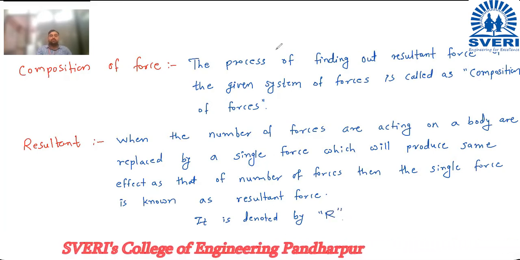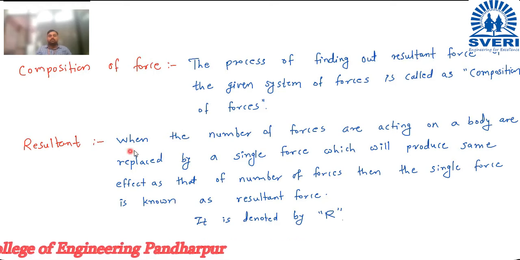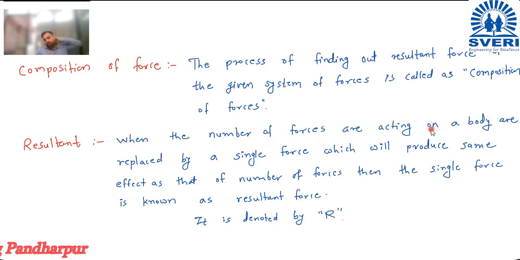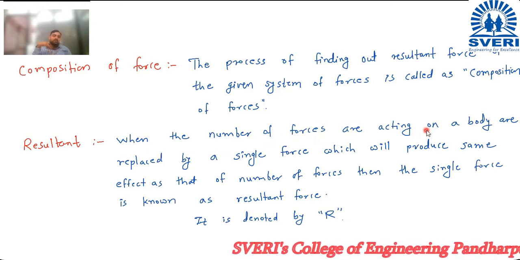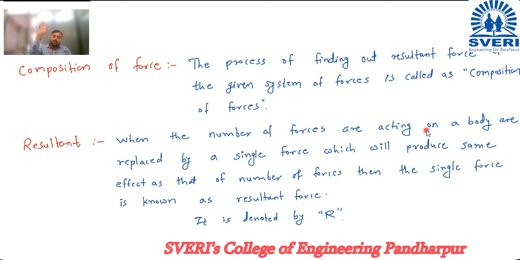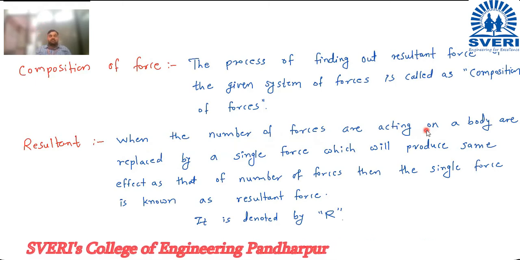Hope you understand the thing. If not, then tell me. I will explain it once again. When the number of forces are acting on a body, you should understand that n number of forces have started acting on a body, whatever may be the direction. I am not saying anything else; when I showed it, I showed horizontal, so I wrote 5, 10. The directions can be anything, a force can act at any point, whatever may be the magnitude, whatever may be the direction.